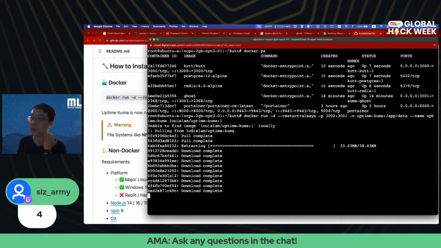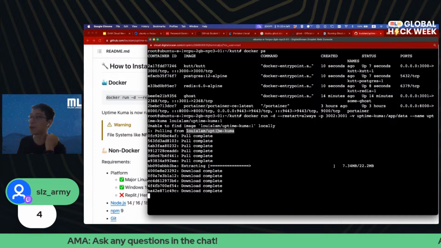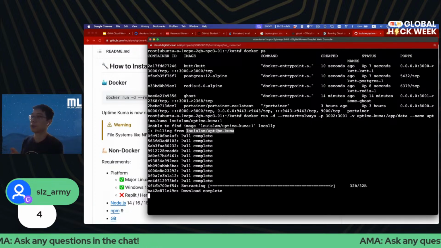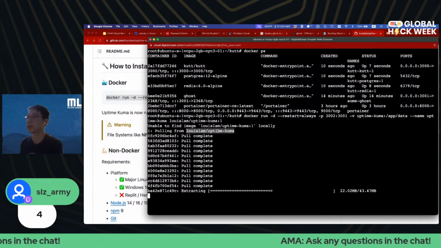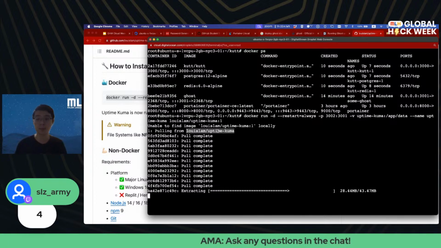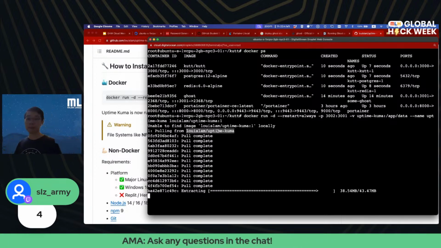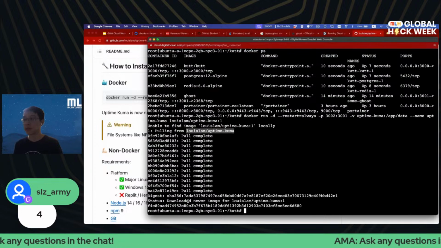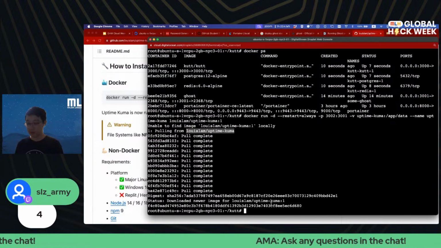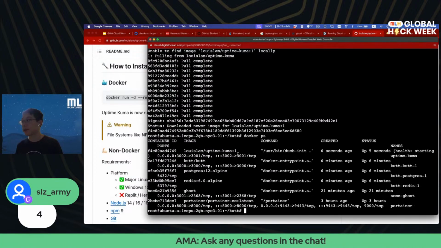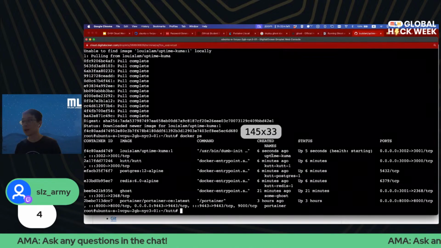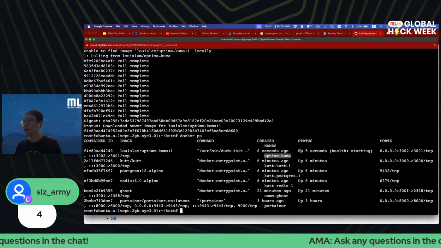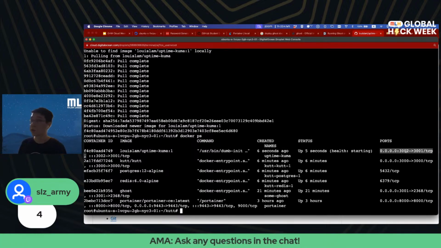This is going to pull the container image just like before. And after the cloud server, the Docker engine gets a hold of the container image, it's going to spin up a container. Okay, and as you can see here, it is done. I can do a Docker PS one more time, and we can see that the text is wrapping a little bit, but we do have Uptime Kuma. Created 6 seconds ago. It's listening to port 3002.